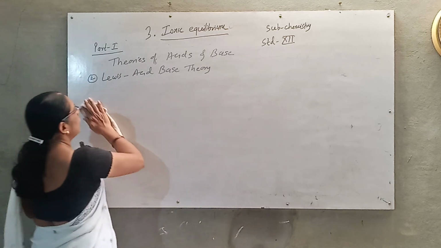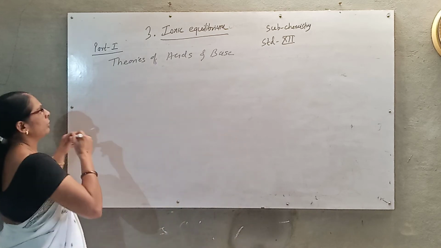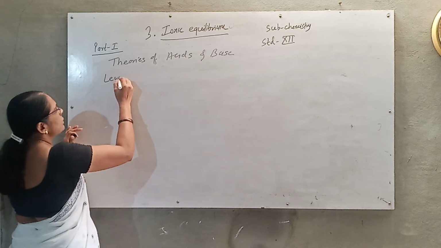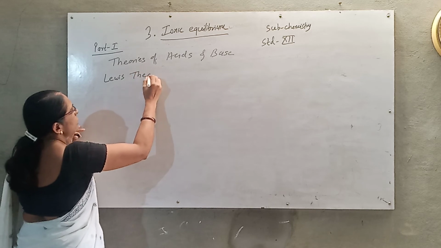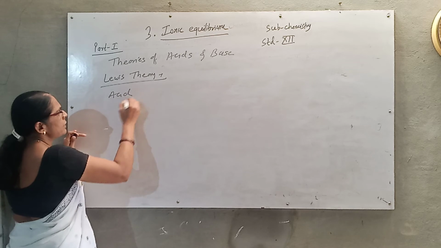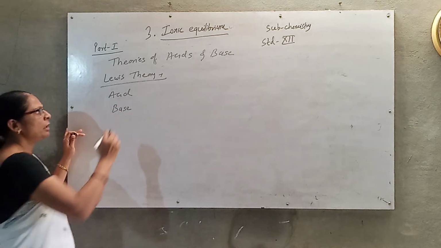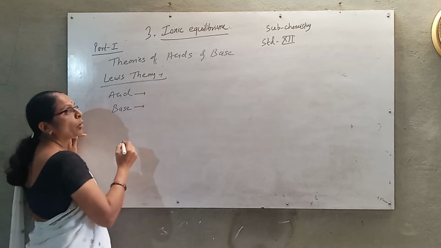Okay. Then the next, the third theory, is the Lewis theory. So what is the Lewis theory? Lewis defines acids and bases in terms of the electron pair.